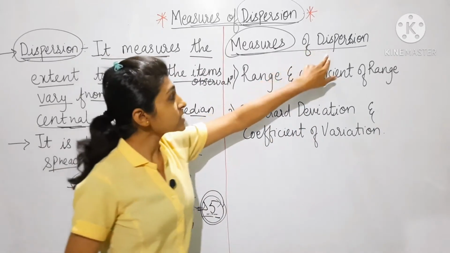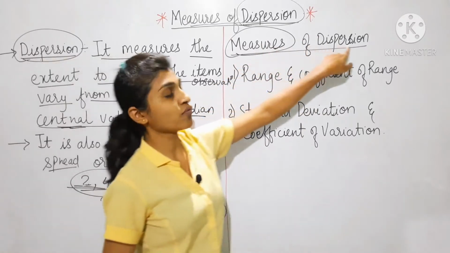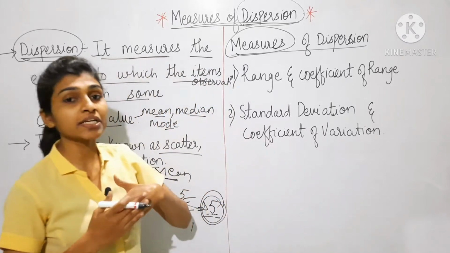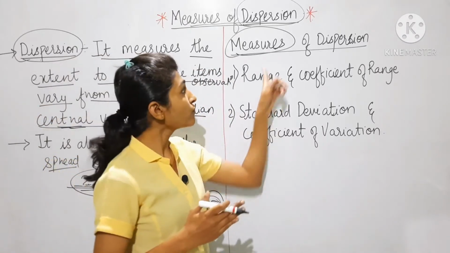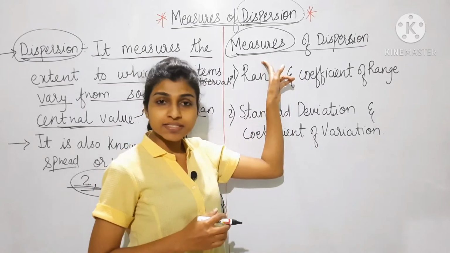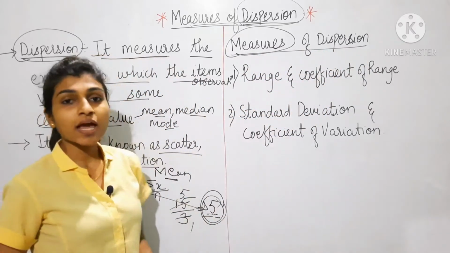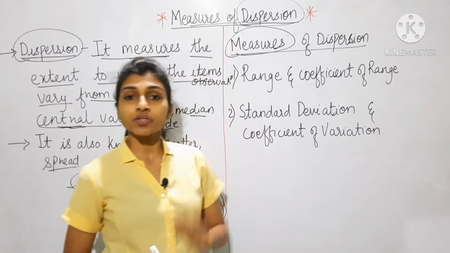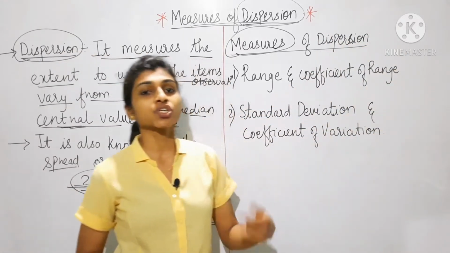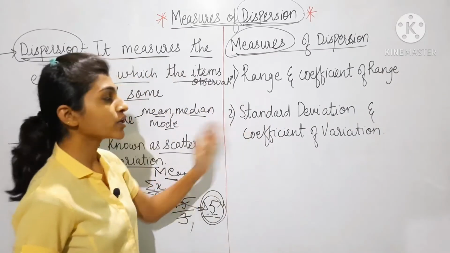Okay, and to measure this dispersion, we call it measures of dispersion. How do we measure the variation, to what extent it is from the central value? We use some methods, some techniques. In mathematics or statistics, it is called measures of dispersion. In your syllabus only two methods are there, and we are going to study only those. There are other measures also, like mean deviation and so on, but in your syllabus only two measures are there, and we are going to study those.